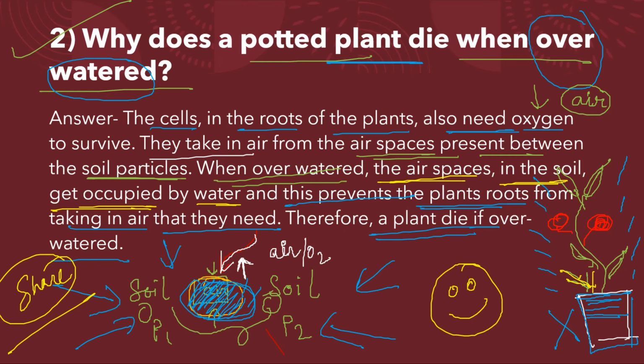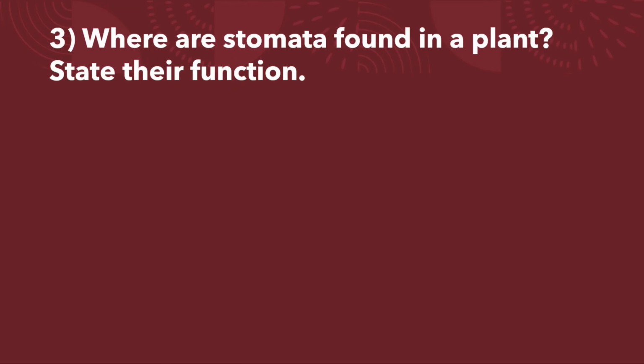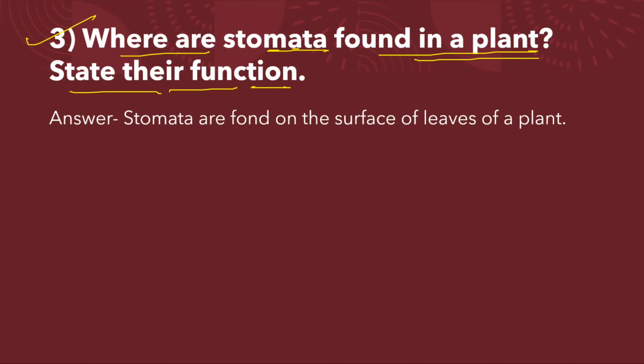Clear, students? Next question. Question number 3. Where are stomata found in a plant? State their function. Answer. Stomata are found on the surface of the leaves of a plant.